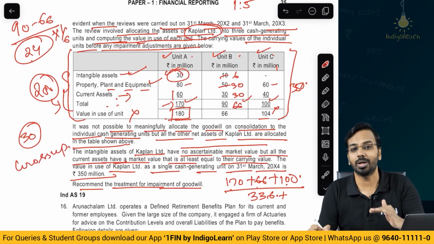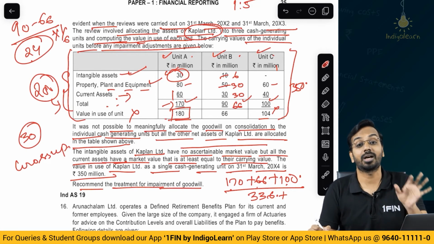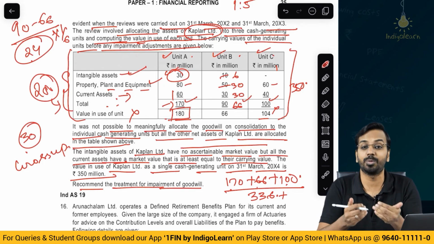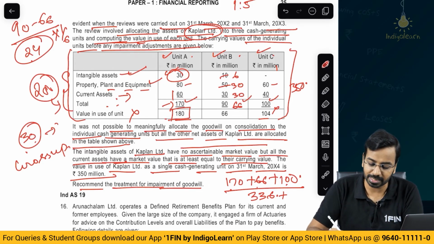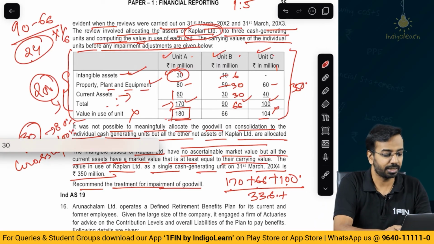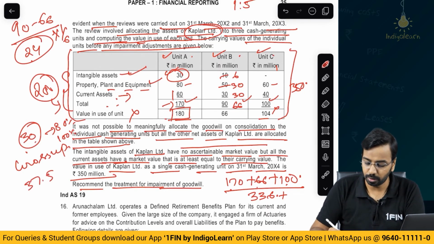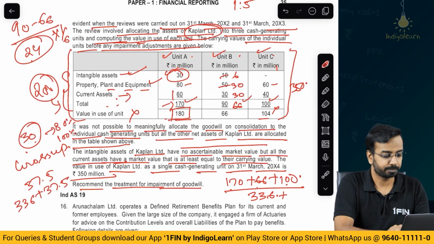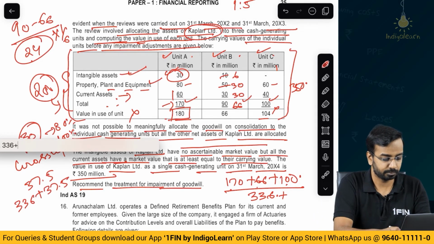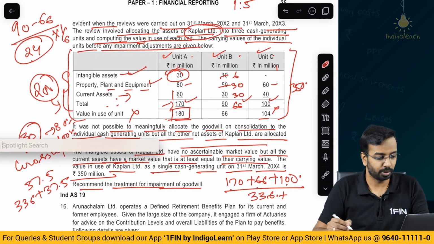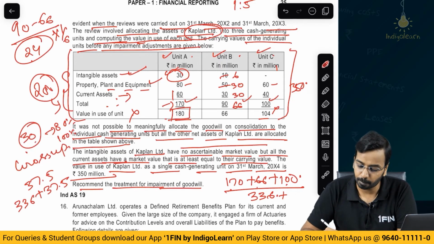Why do we need to gross up? Because the value in use of Kaplan Limited includes 100%. So, this goodwill also needs to be grossed up. So, if 30 represents 80%, how much is 100%? So, basically we will do 30 into 100 divided by 80, you get 37.5. So, 336 plus 37.5, you get 373.5.